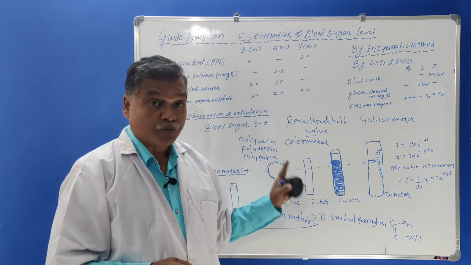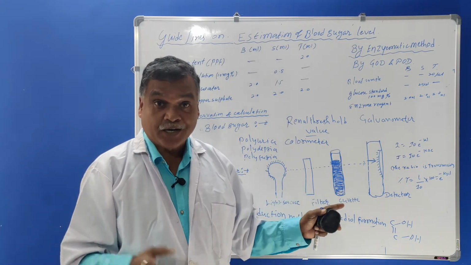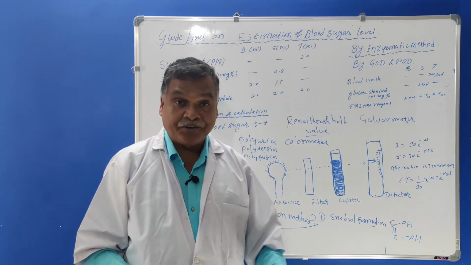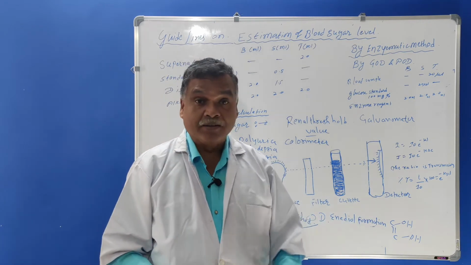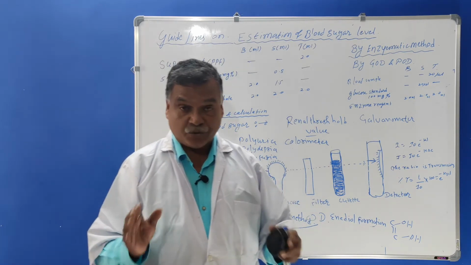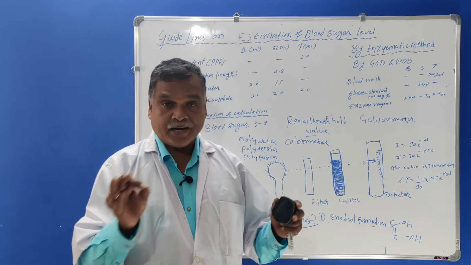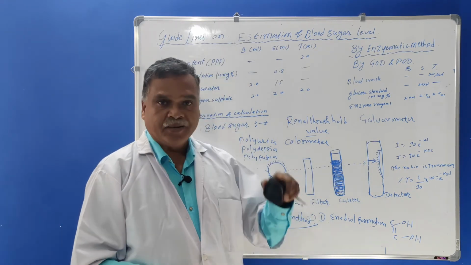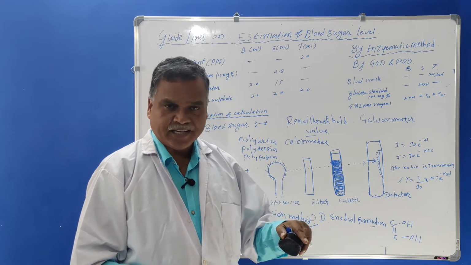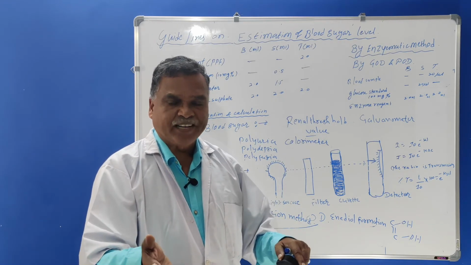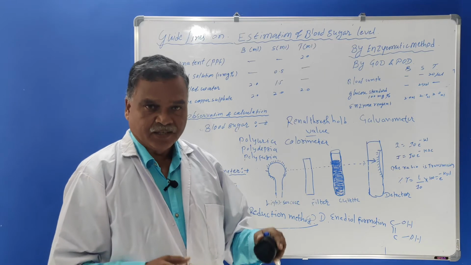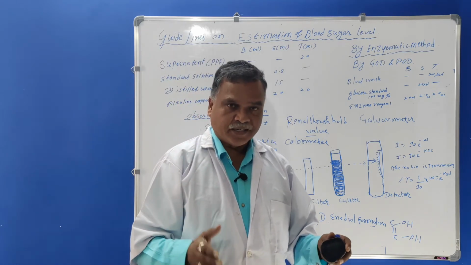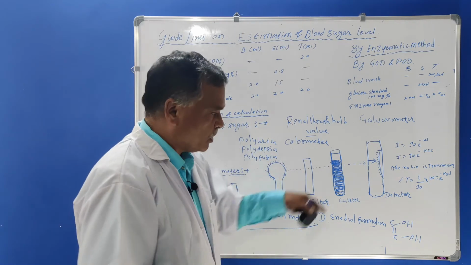So here this glucose which is present in the blood or serum will be treated with the copper sulfate solution, and the cupric ions which are present are converted to cuprous oxide, and that will be treated with phosphomolybdic acid, and this phosphomolybdic acid will give molybdenum blue solution, and that is measured on the colorimeter.